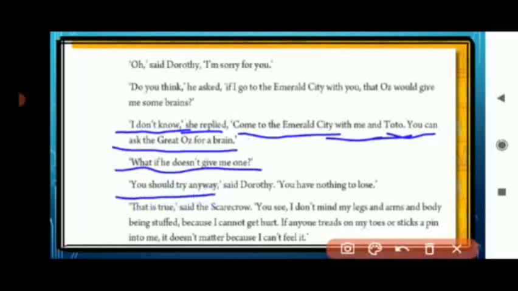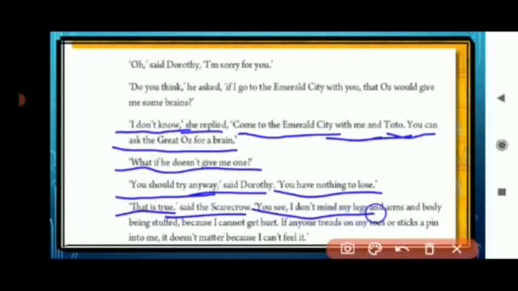"You should try anyway," said Dorothy. Dorothy said, you should at least try. We don't know whether he will give you a brain or not, but at least you should try. "You have nothing to lose," she said. You already don't have a brain, so you should at least try whether he will give you one or not. "That is true," said the Scarecrow. Yes, this is true.